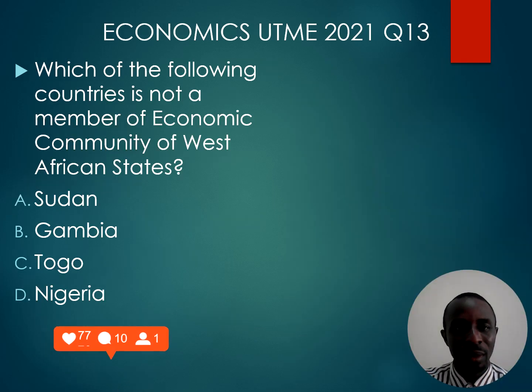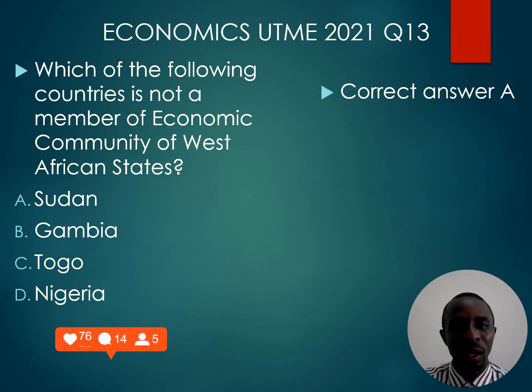Number 13. Which of the following countries is not a member of Economic Community of West African States? That's ECOWAS. We have Sudan. Sudan is not a West African country. Sudan is in Northeast Africa, and because of that, it's not part of ECOWAS. Gambia is in West Africa, Togo, Nigeria. These three countries are in West Africa. Option A is the correct answer.